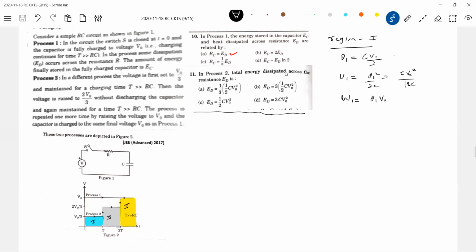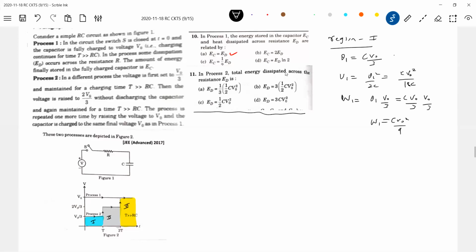How much is V0 by 3? What is Q1? CV0 by 3. So CV0 square by 9. That is the work done by the cell.